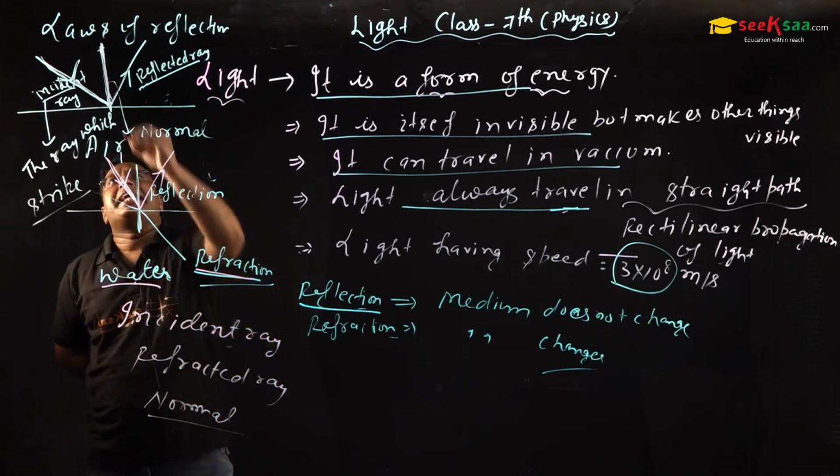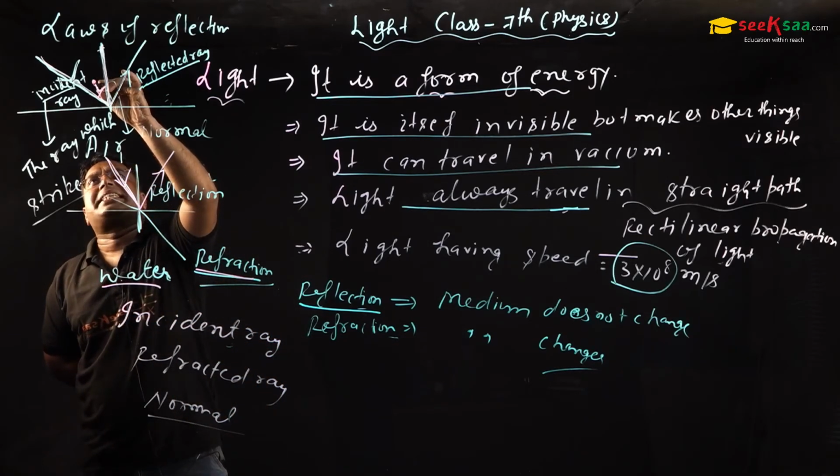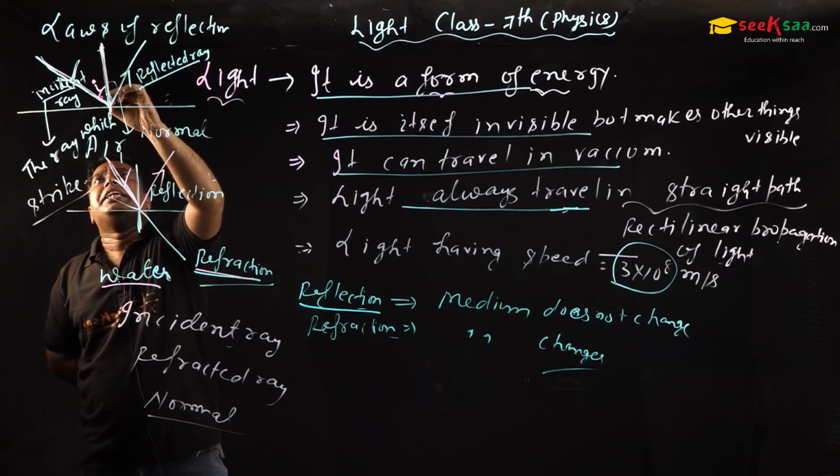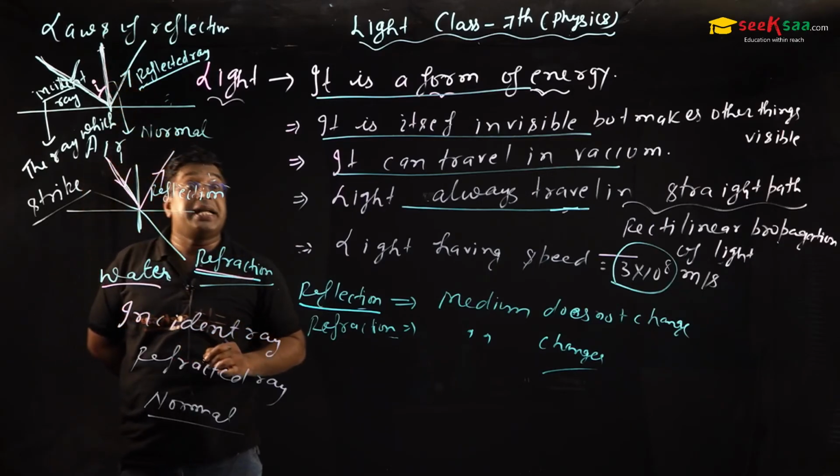The angle formed between the incident ray and the normal is called I, the angle of incidence.